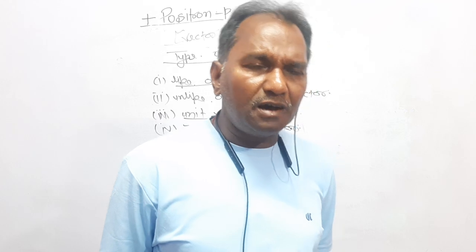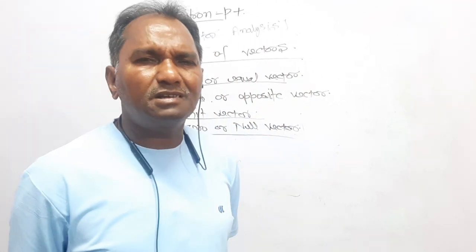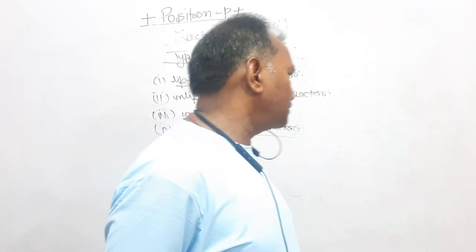Three or more regular vectors are added and they form a closed shape, then their resultant would be a zero vector or null vector.